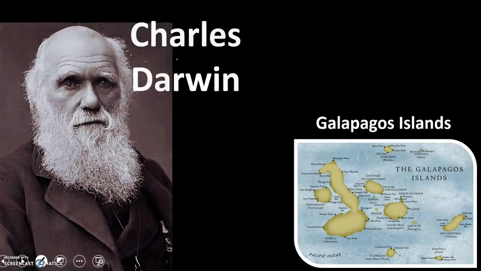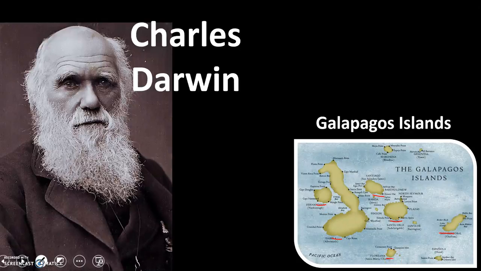So here's a little story about Charles Darwin. Well, he was a naturalist, and what he liked to do is he liked to observe nature and take note and catalog things. So he lived around early to mid 1800s, and he was part of a voyage on a ship called the Beagle, and they traveled to a group of islands called the Galapagos Islands. And the Galapagos Islands was this cluster, okay, all these small islands in close proximity to each other.